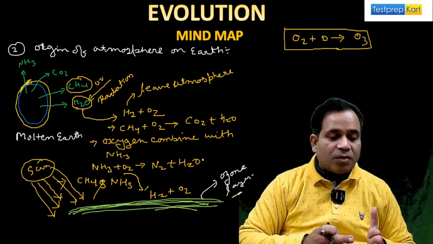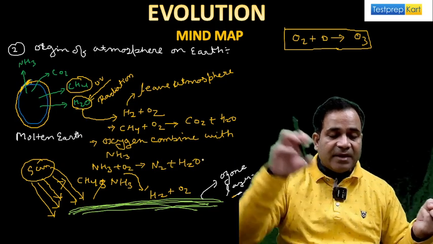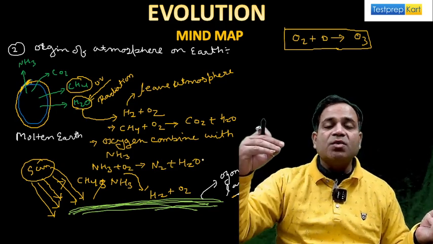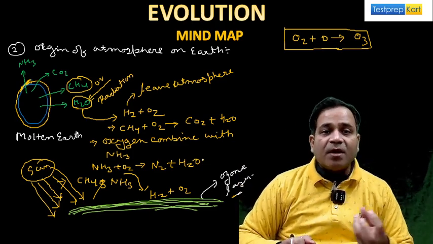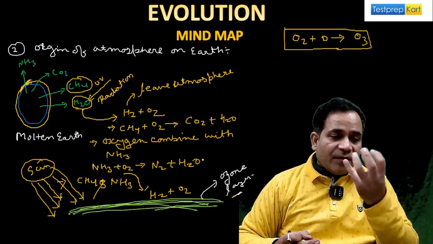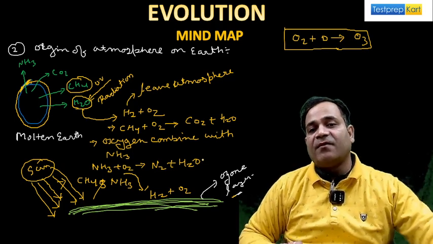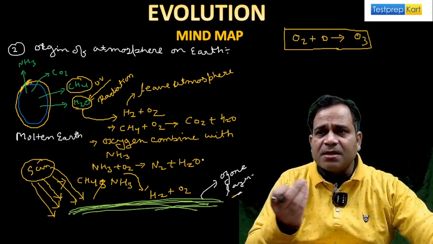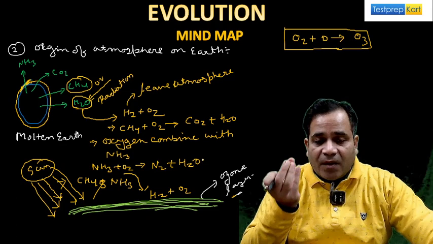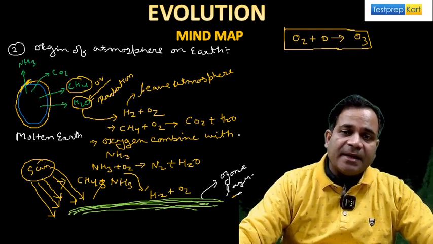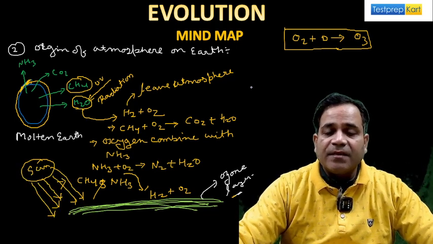And once this H2 and O2 break, hydrogen again is released, leaves in the atmosphere, and the remaining oxygen combines again with methane and ammonia. And this process goes on continuously. And during this process, the ozone formation also occurred, my dear. So see, when the temperature decreased, this H2O falls in the form of rain, because you know that the water is also released, and this water is formed in the form of what? Water, my dear.